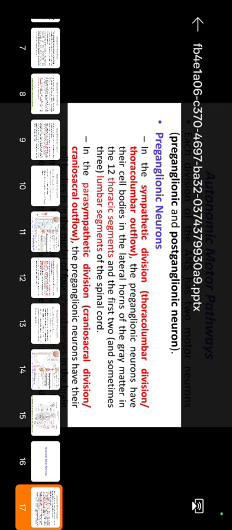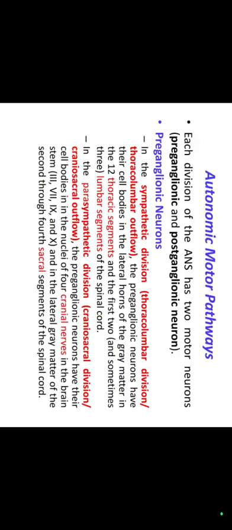Autonomic motor pathway. Each division of the ANS has two motor neurons: preganglionic and postganglionic neurons. In the sympathetic division, preganglionic neurons have cell bodies in the lateral horn of the gray matter in the 12 thoracic segments and the first two, sometimes three, lumbar segments of the spinal cord.